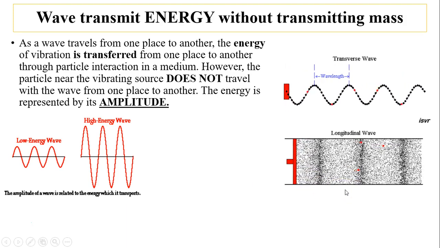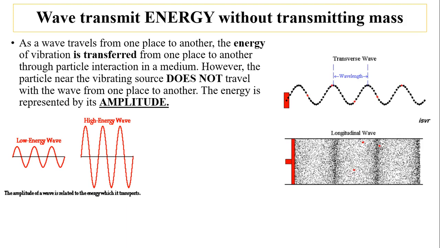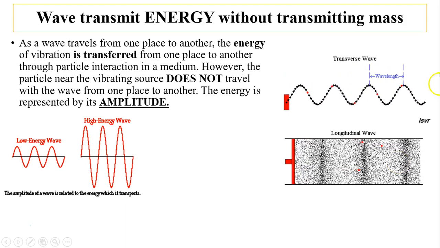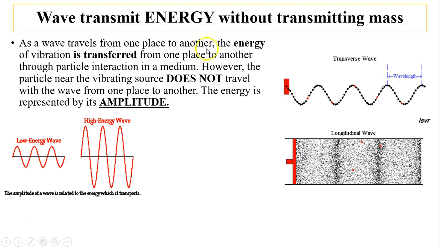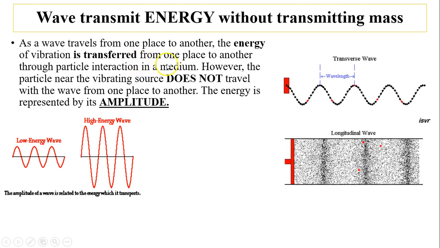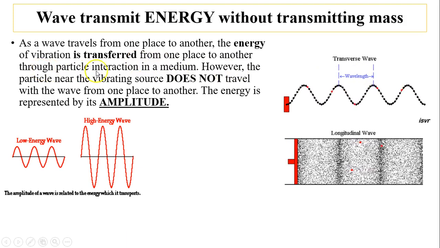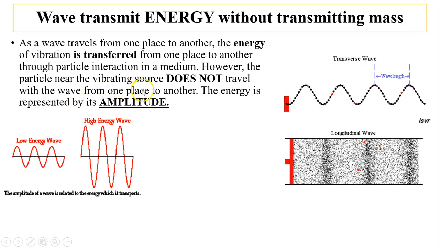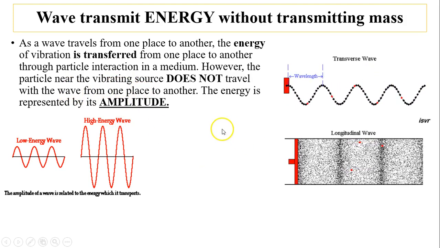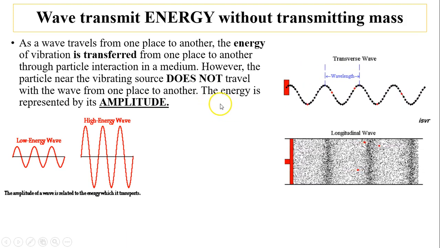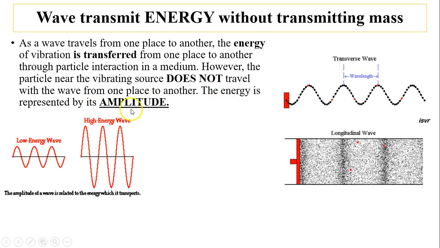Next concept: waves transmit energy without transmitting mass or matter. As a wave travels from one place to another, the energy of vibration is transferred from one place to another through the particle interaction in the medium. However, the particle near the vibrating source does not travel with the wave from one place to another. Only the energy travels, and energy is represented by its amplitude.